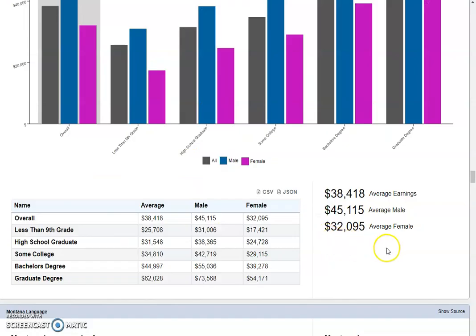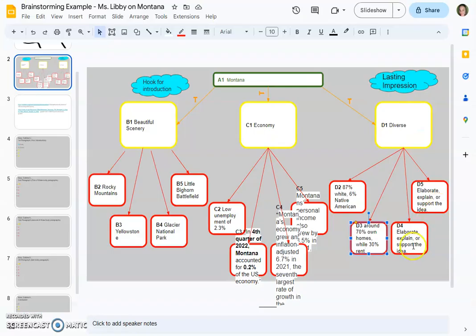Here's some gender diversity. The average male makes $45,000 while the average female makes $32,000 a year. So we could probably mention that. So in earnings, males make more. So there still might be some gender bias. What was it, 45K versus 32,000? I think.